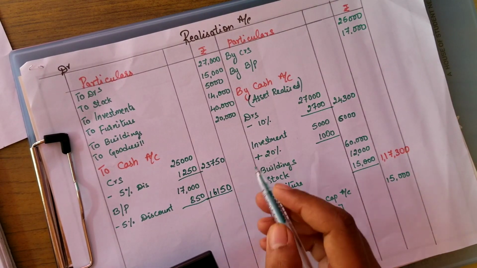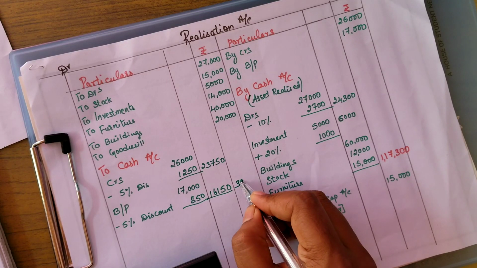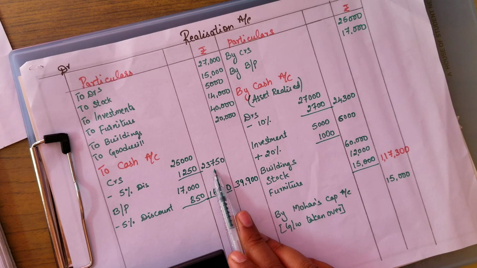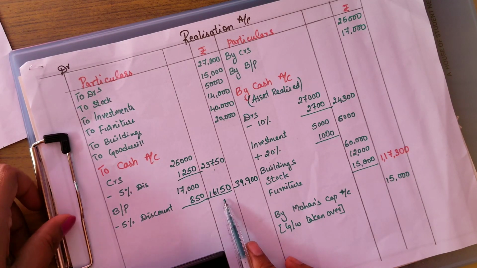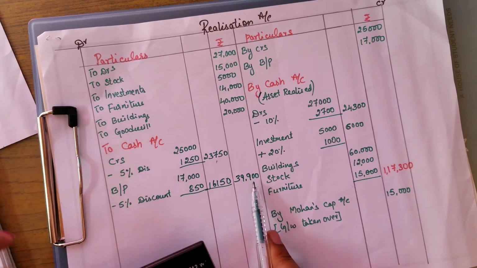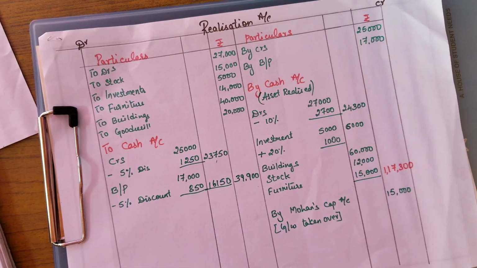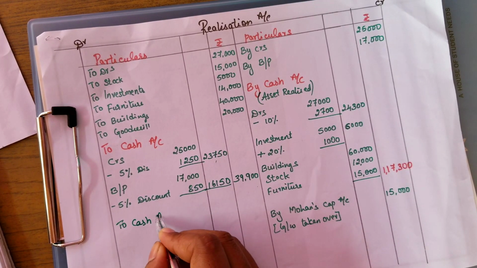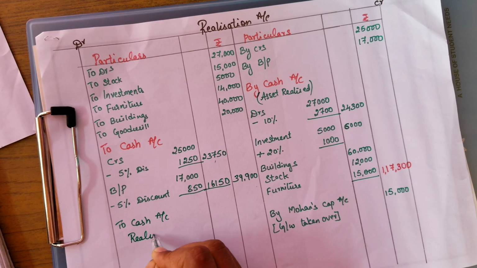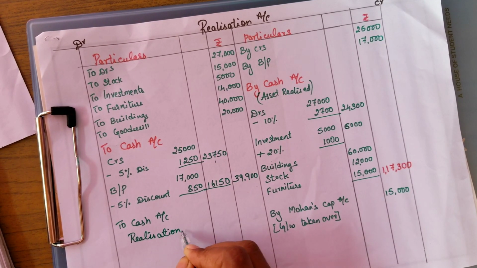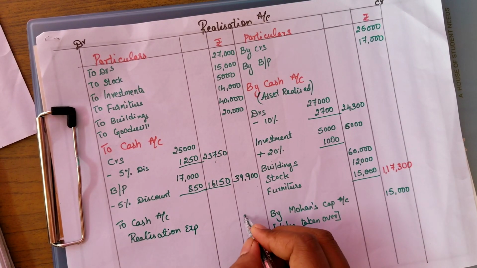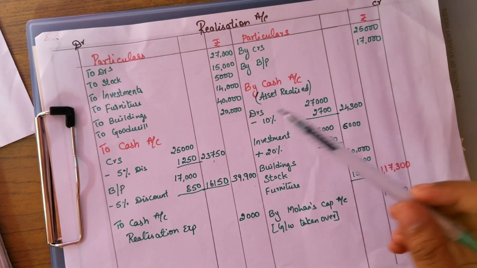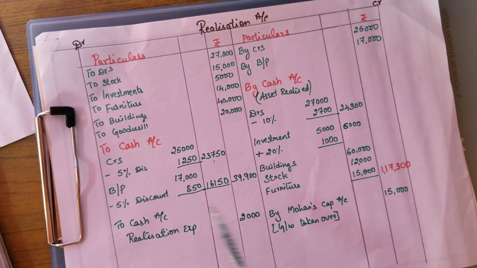Add both the amounts, you will be getting 39,900. Add the creditors total amount that the firm is paying and the bills payable that is paid. That comes to 39,900. Next, all the adjustments have been cleared. Only the realization expenses remain. Realization expenses will be paid to cash account, that is 2,000. So done. All the assets realized, all the liabilities discharged, settled, everything we have entered.